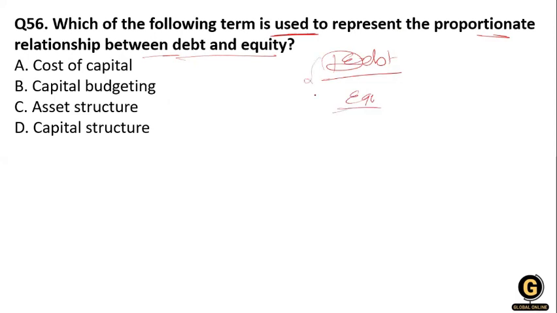We discuss this when we structure our capital, using debt and equity. When we calculate the cost of capital, we calculate how much cost we need for the capitalization of our firm. Capital budgeting is related to how to budget your capital. Asset structure is related to the asset side of the balance sheet. Clear? So D is the correct answer over here.